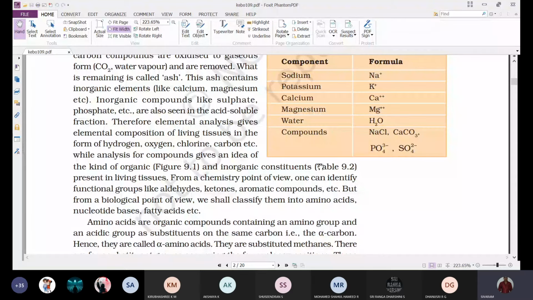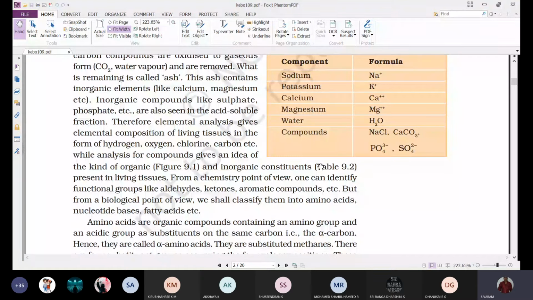While analysis for compounds gives an idea of the kind of organic and inorganic constituents present in living tissues.